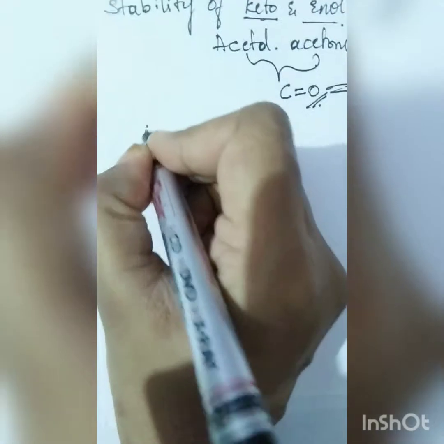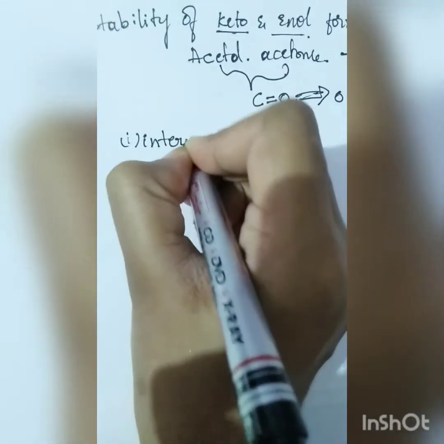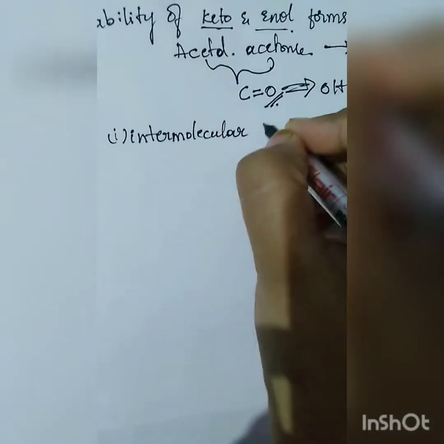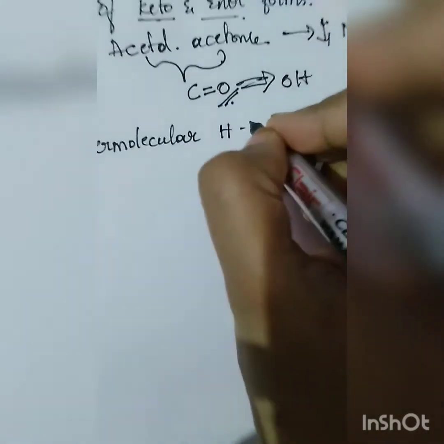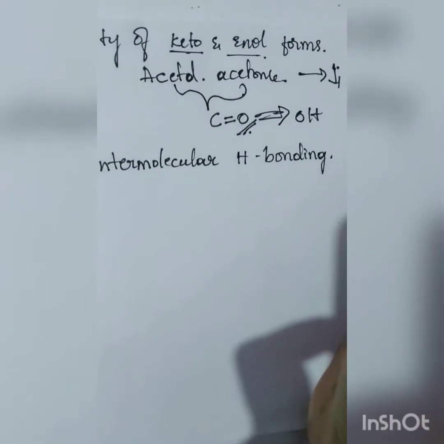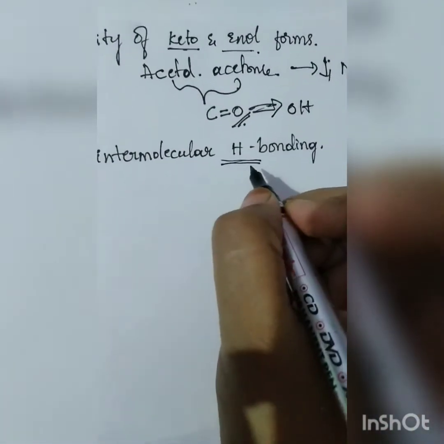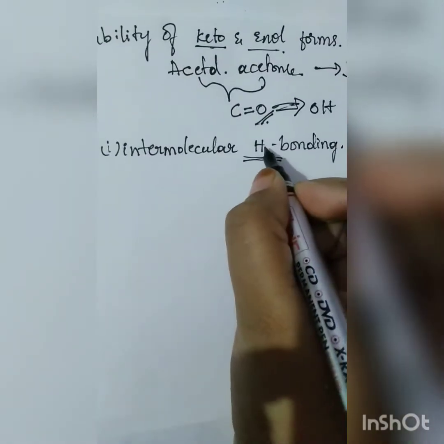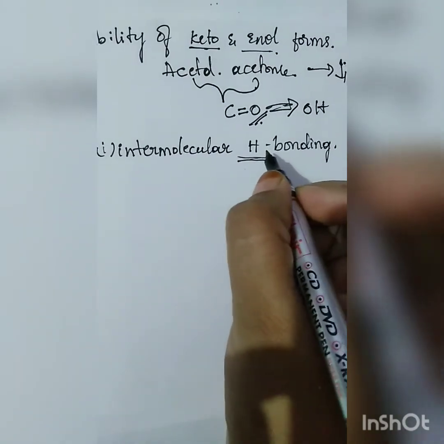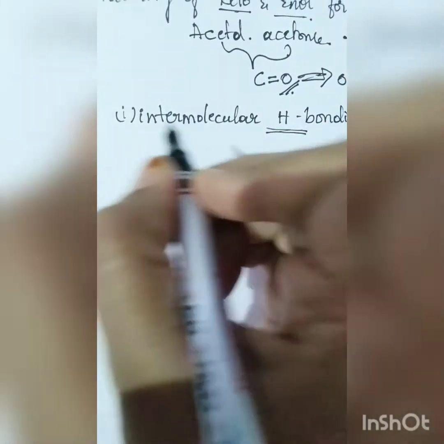The first factor which is very important is intermolecular hydrogen bonding. Hydrogen bonding is one important thing that is considered in every factor. It is kind of a mediator for everything. Where there is hydrogen bonding, there will be a massive change in the variations.